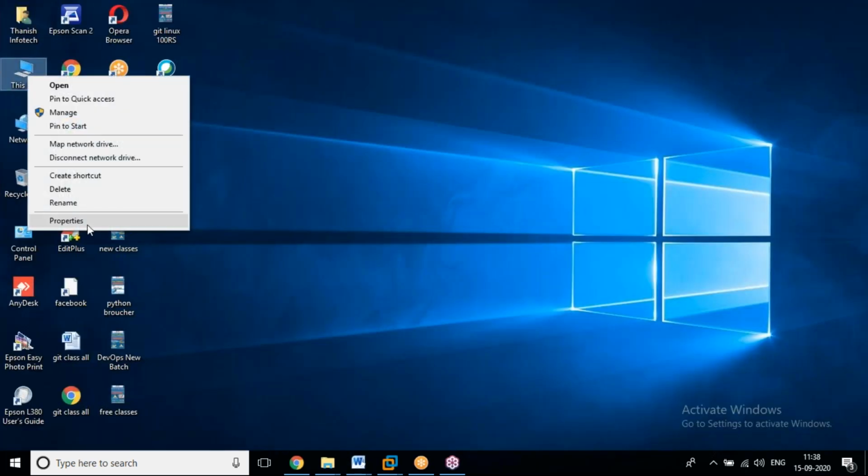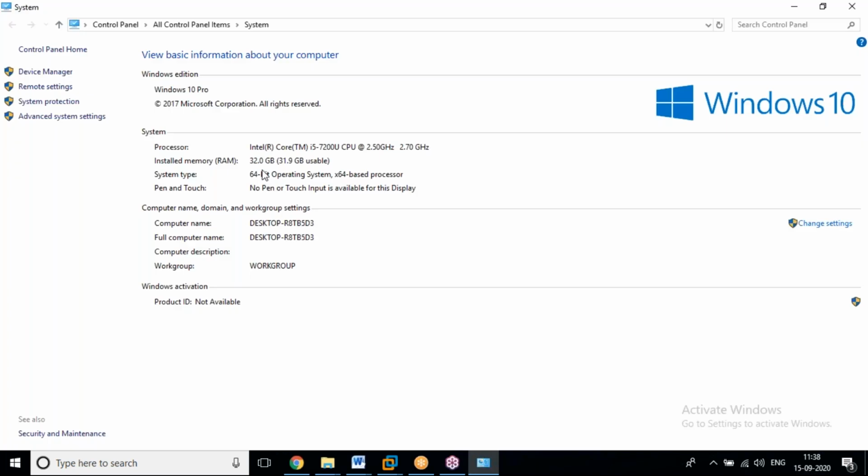If I want to create 10 VMs with 4 GB RAM each, can I create them?